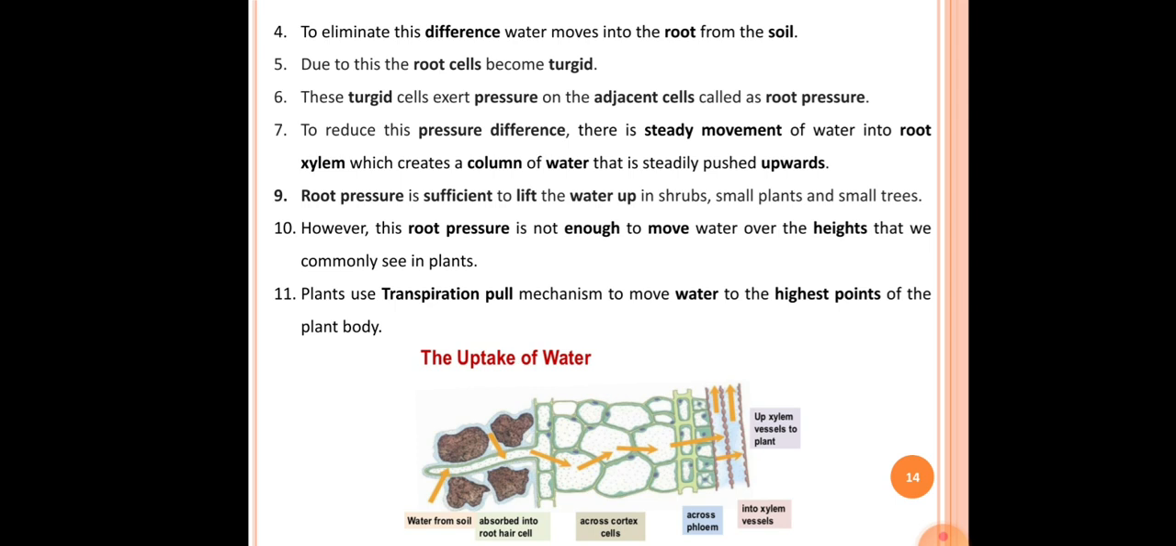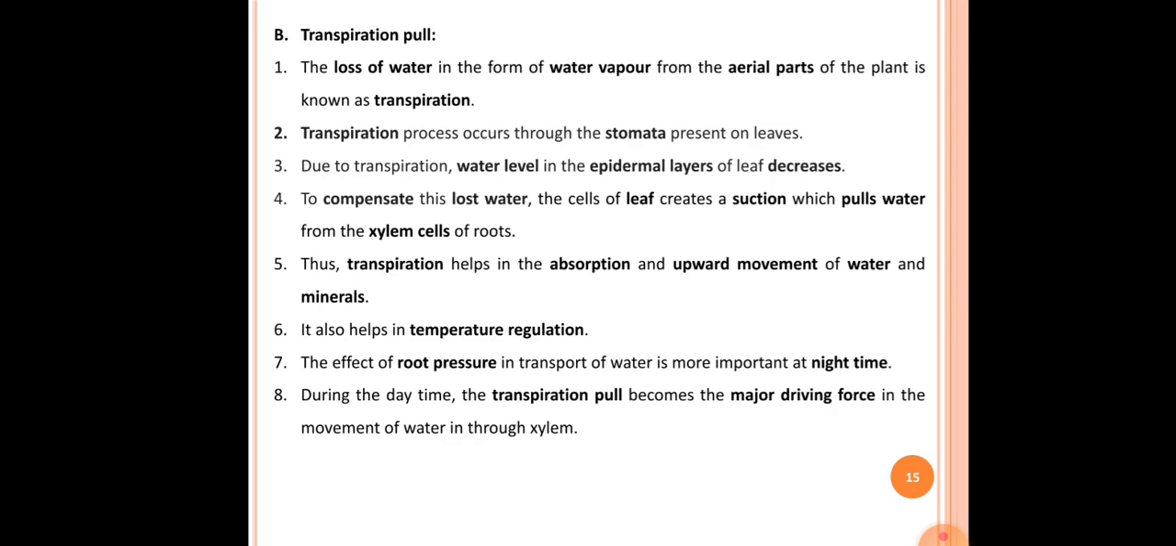Okay, so here this direction of the arrow indicates the upward flow of water through the xylem, and we can also see the formation of these water channels. In the next slide, the second mechanism is transpiration pull. Okay, see the first point in transpiration pull: the loss of water in the form of water vapor from the aerial part of the plant is called transpiration.